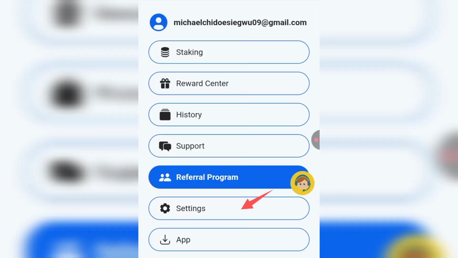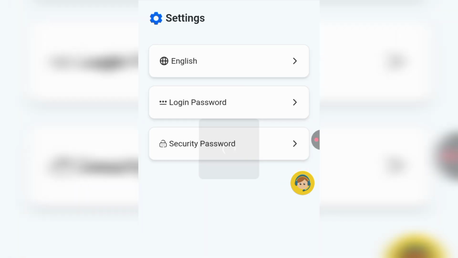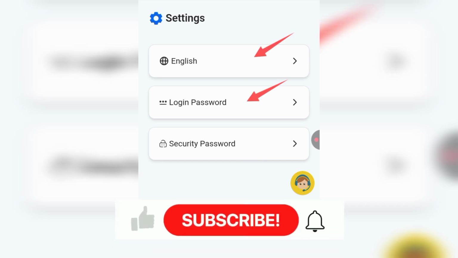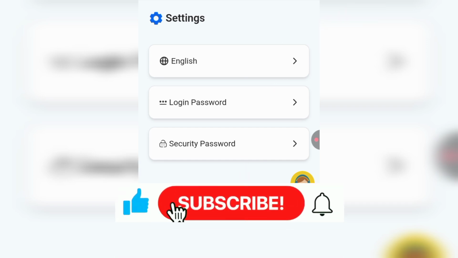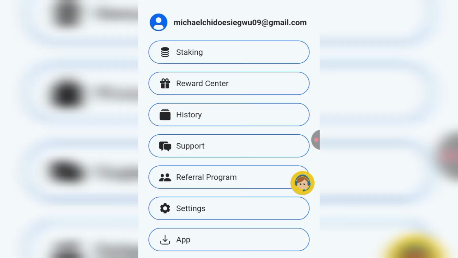If you click on security settings, you'll be able to change your language to your language preference, your login password, and your security password based on the one that best suits you. You can change your language, your login password and security password if you are encountering any problem that requires your account security.